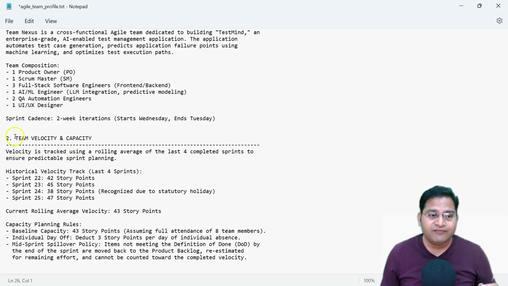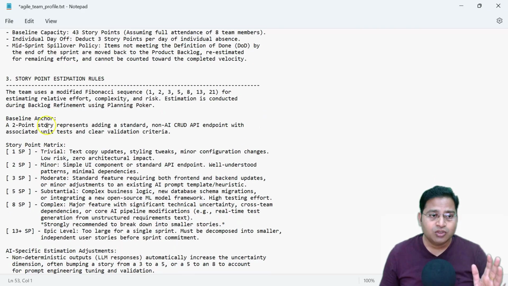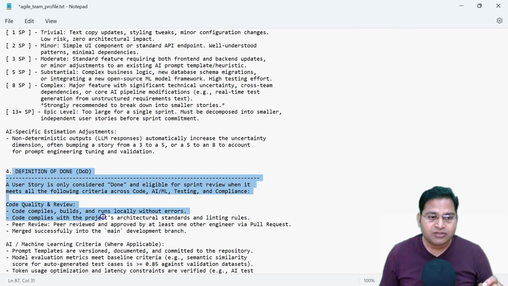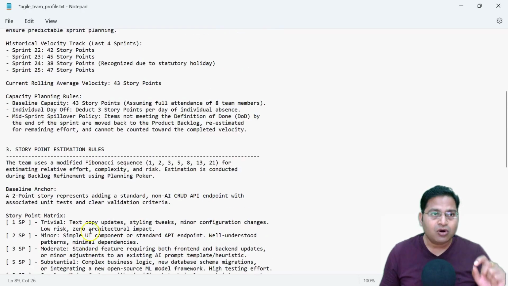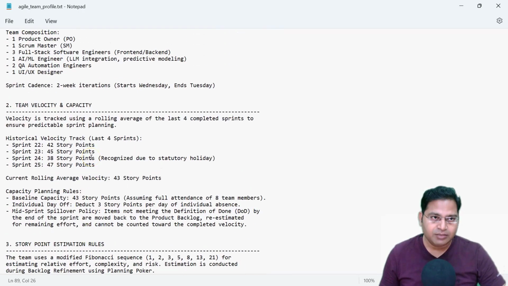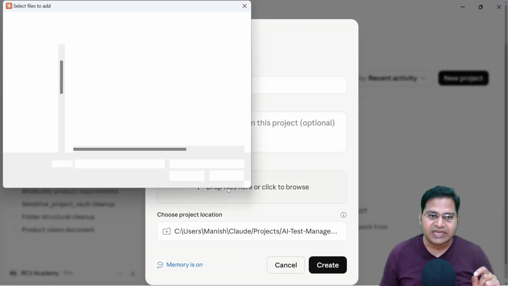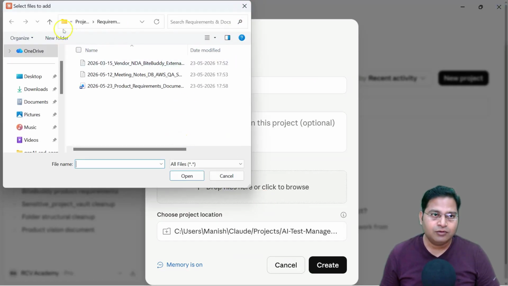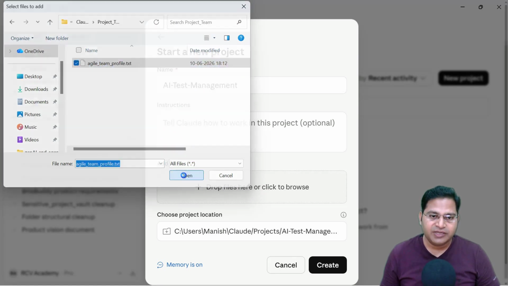It is then able to suggest tasks and provide outcomes that are very relevant for your team. Then we talk about team velocity and capacity. Whatever detail you want to provide for your team, such as how your story point estimation rules work, you provide all of that. And then the definition of done: how you have documented it, or what the agreement is, you provide all of that information. All of this common information is available in this text file. We will simply drop that text file in there. I'll go back to the folder where this file is and open this file.